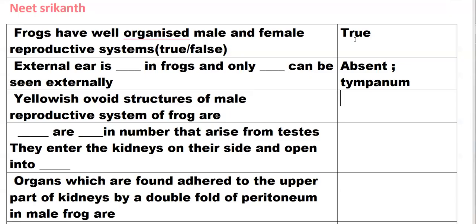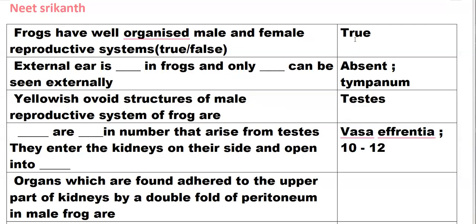The yellowish ovoid structures of the male reproductive system of frog are the testes. Vasa efferentia are 10 to 12 in number and arise from the testis.